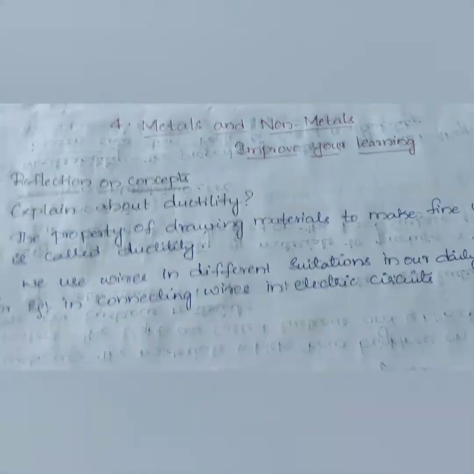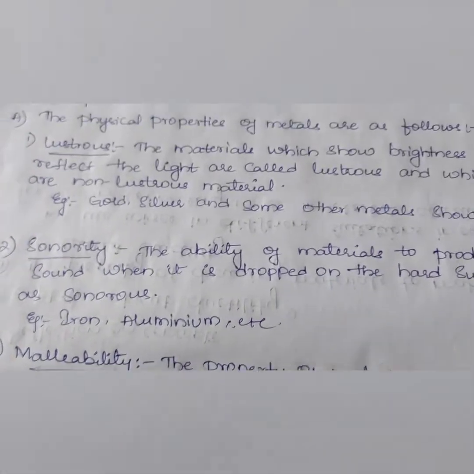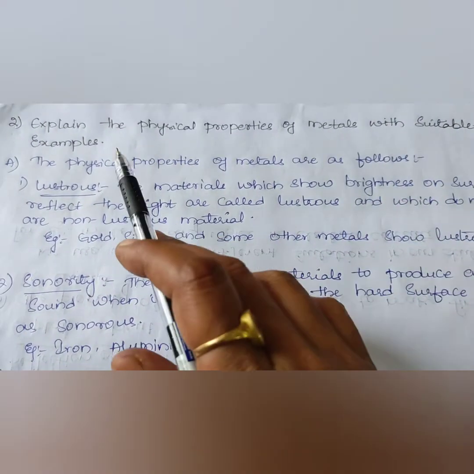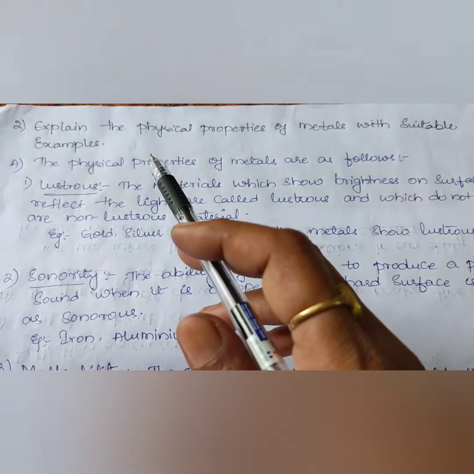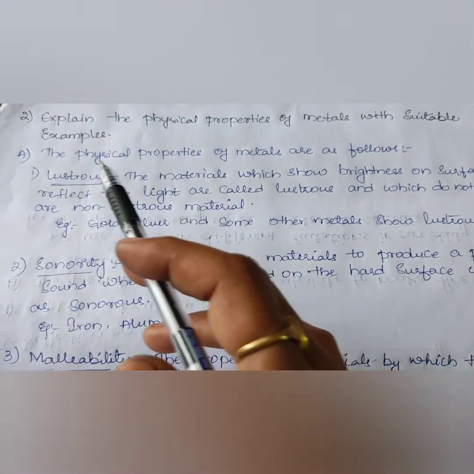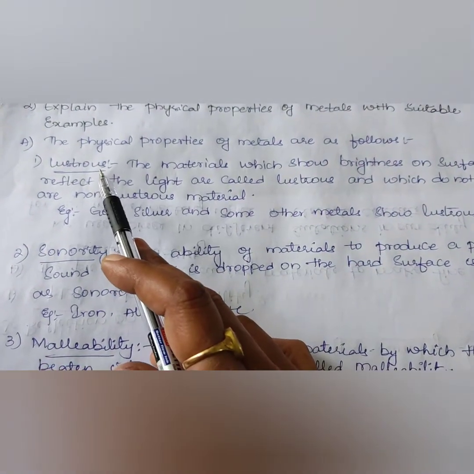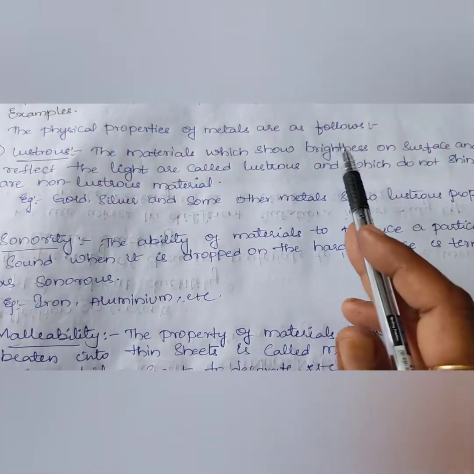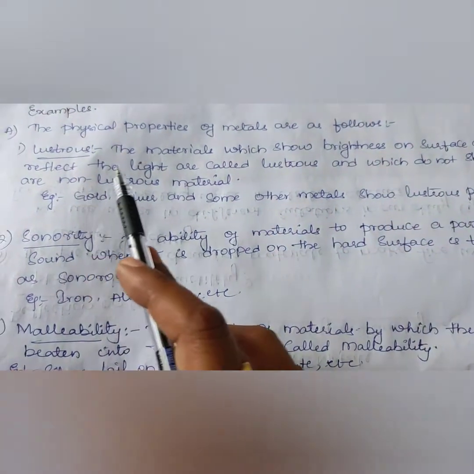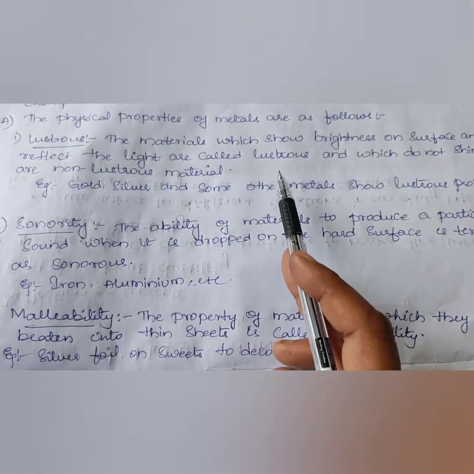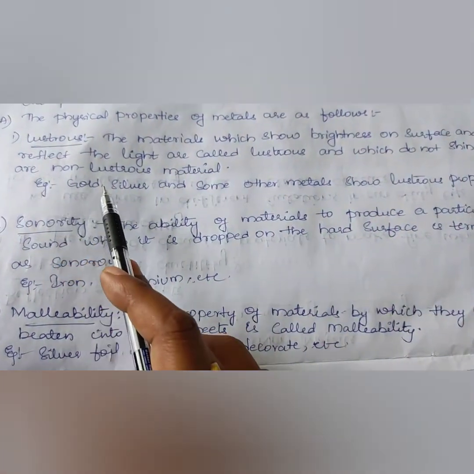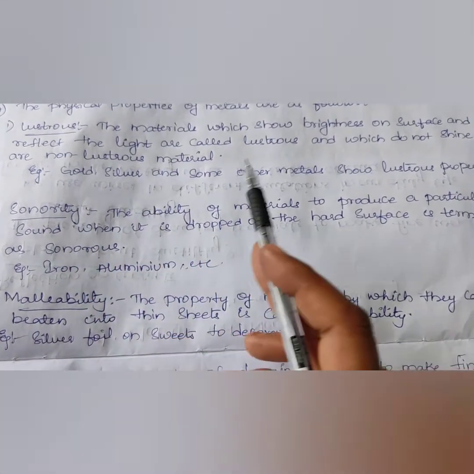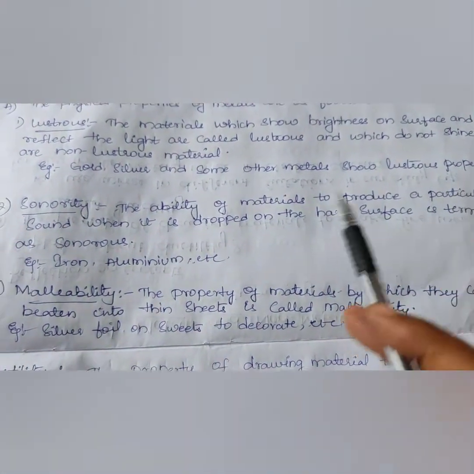Next, second question. Explain the physical properties of metals with suitable examples. So now we are going to explain the physical properties of metals. The first property of the metals is lustrous. Lustrous is nothing but the shining property. The materials which show brightness on surface and reflect the light are called lustrous, and which do not shine are non-lustrous material. Examples are gold, silver and some other metals also show lustrous property.